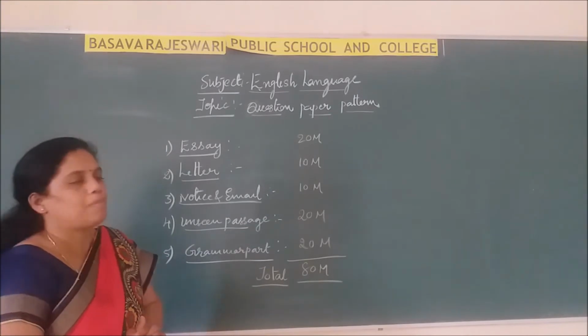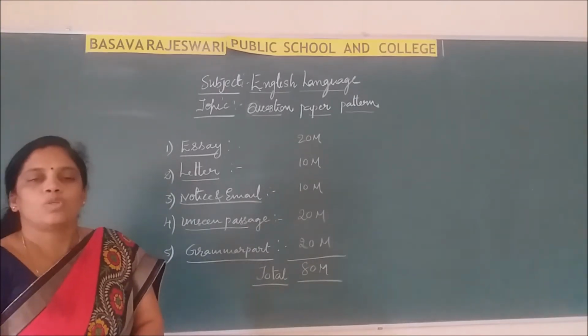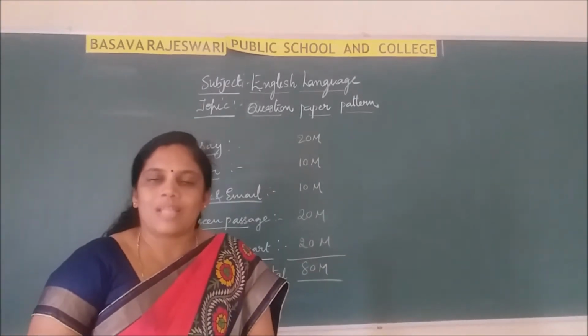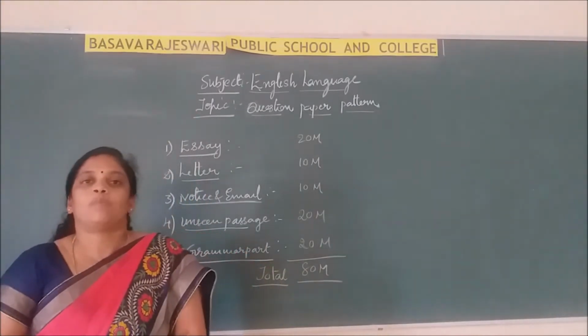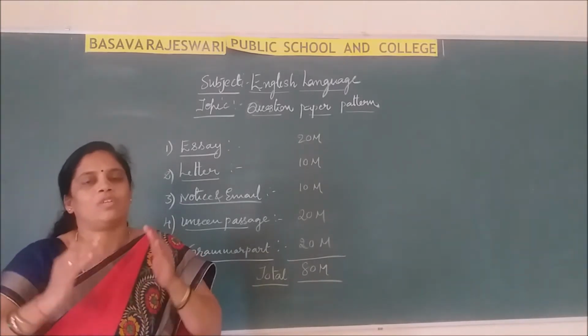It carries 10 marks. While writing a notice also you have to follow a few rules. There is no need to write paragraph-wise; write very short.